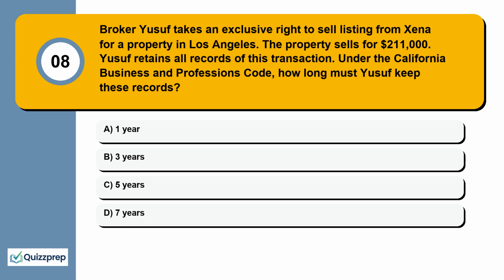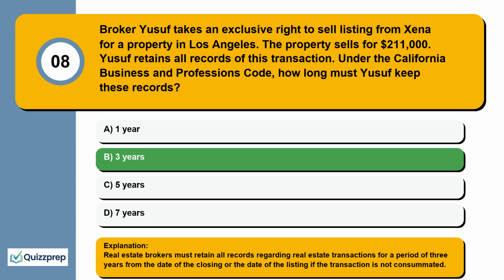Question 8. Broker Yusuf takes an exclusive right to sell listing from Zina for a property in Los Angeles. The property sells for $211,000. Yusuf retains all records of this transaction. Under the California Business and Professions Code, how long must Yusuf keep these records? 1 year, 3 years, 5 years, 7 years.